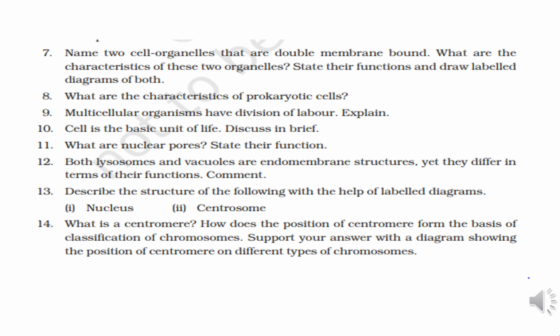Now eighth question is, what are the main characteristics of prokaryotic cell? So you all know that nucleus is not bounded by proper nuclear membrane, and nucleus is called nucleoid. No membrane bound organelles like mitochondria, chloroplast are present, and chromosome is single. Size of prokaryotic cell is small, and they have some extra chromosomal DNA, extra genomic DNA. They have some circular DNA also, which is called plasmid. So these are the main characteristics of prokaryotic cell.